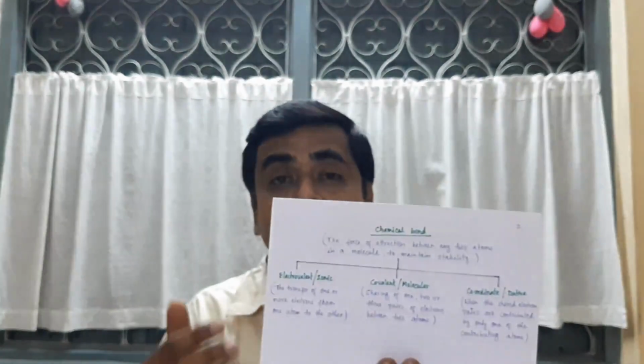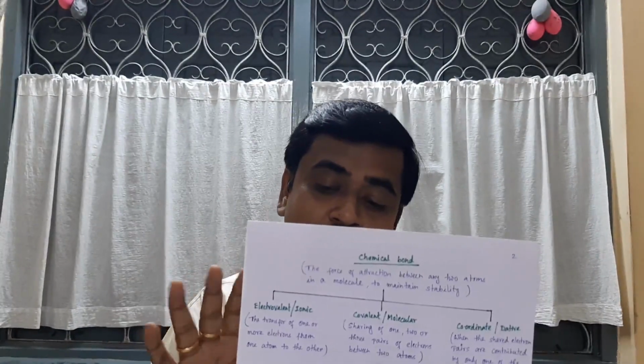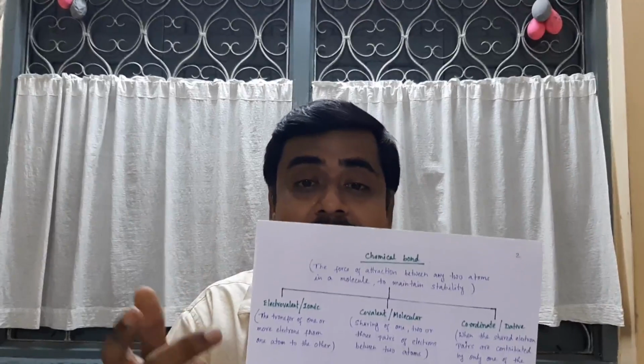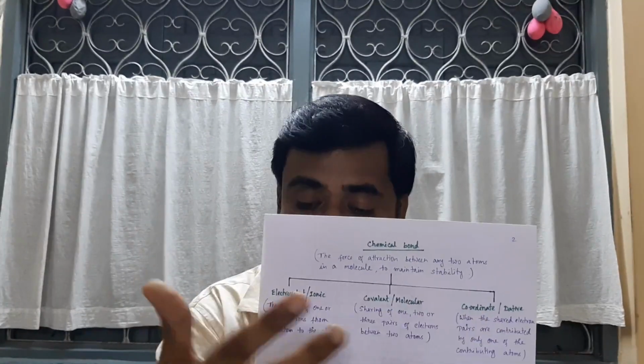What is a chemical bond? This is the first question, the definition. A chemical bond may be defined as the force of attraction between any two atoms in a molecule, to maintain stability. And you can see there are three types of chemical bonds.